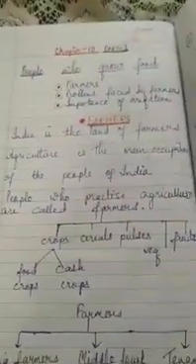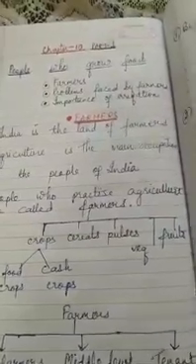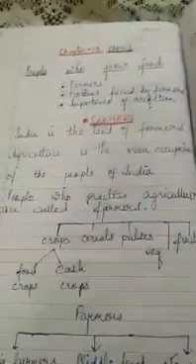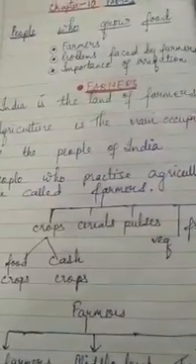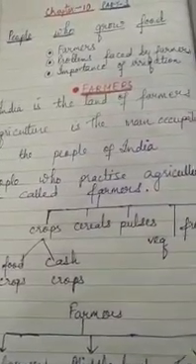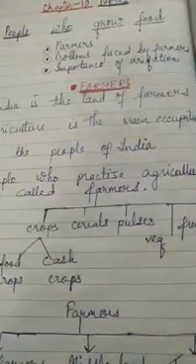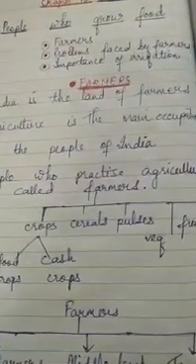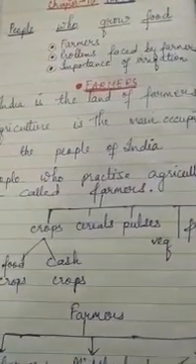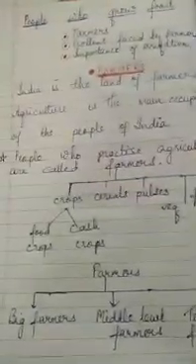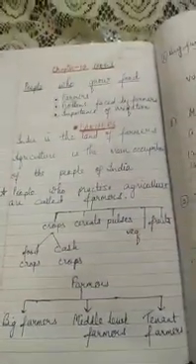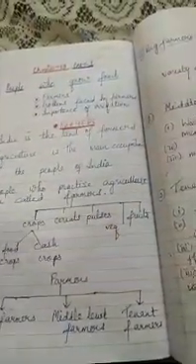Children, farmers grow crops, cereals, pulses, vegetables and fruits for us. Crops may be of two types: food crops and cash crops. Food crops are the crops which we eat directly. Cash crops are the crops which we sell and get money. Farmers can be of three types: big farmers, middle level farmers and tenant farmers.